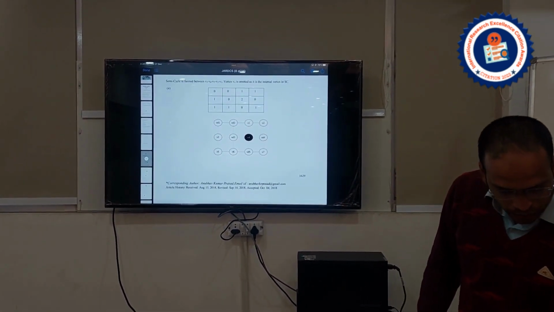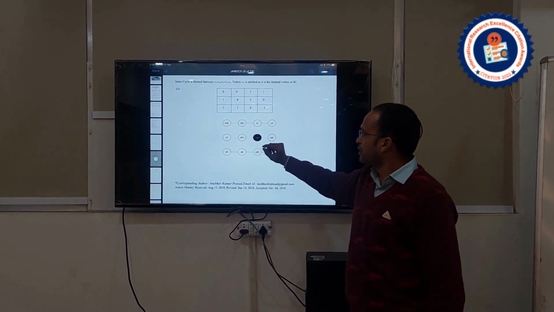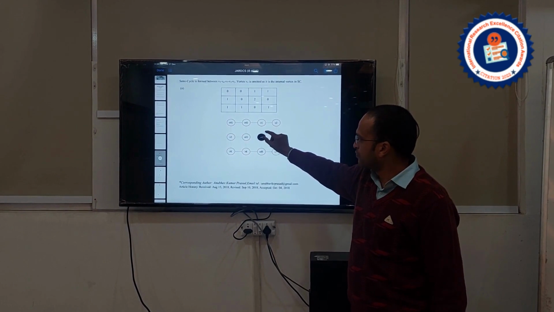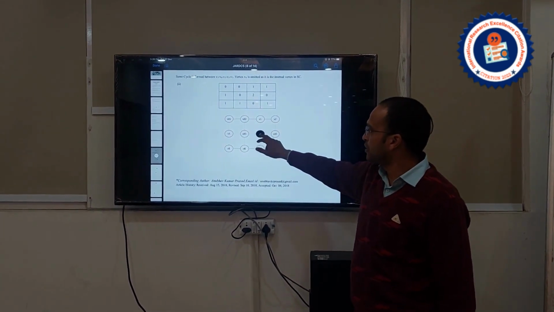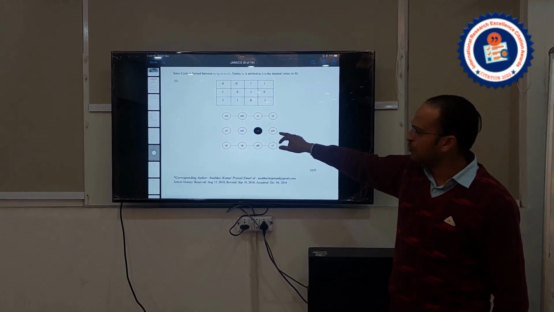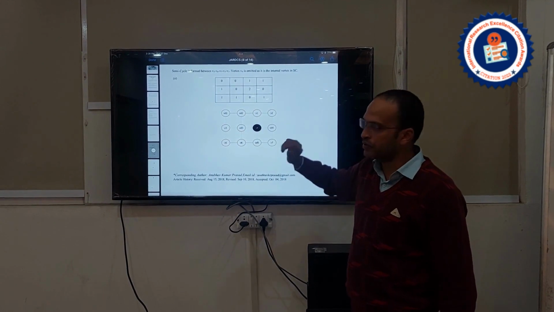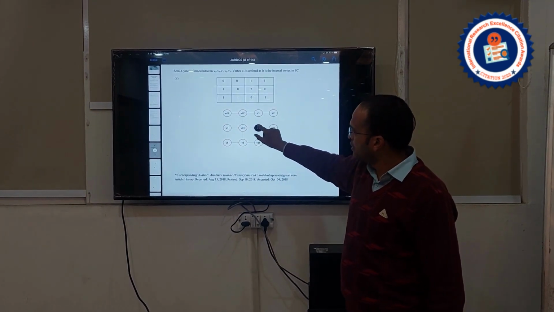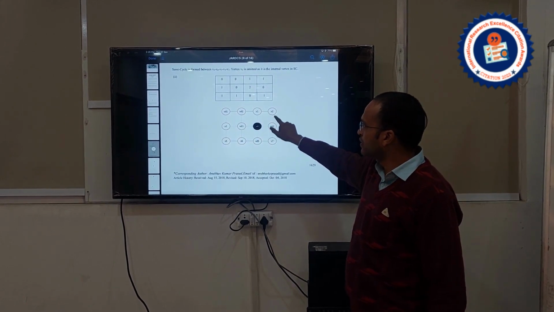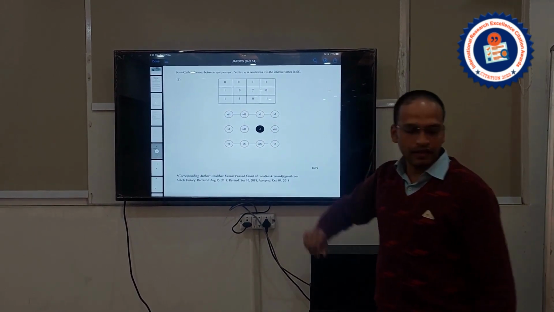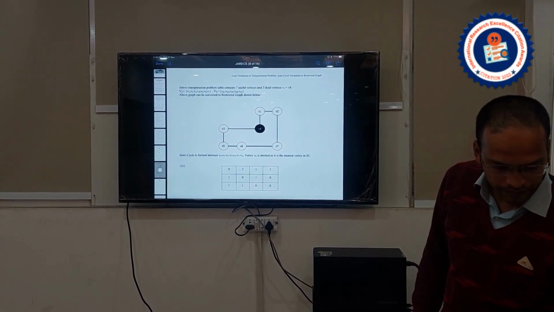For this, what I have proposed is: if this is my start vertex, I can make sure of the movement. If I am using a horizontal movement, then next time I have to switch to a vertical movement. So if I am moving in a horizontal direction, next time I have to move in the vertical direction. This is the main theme of this paper.